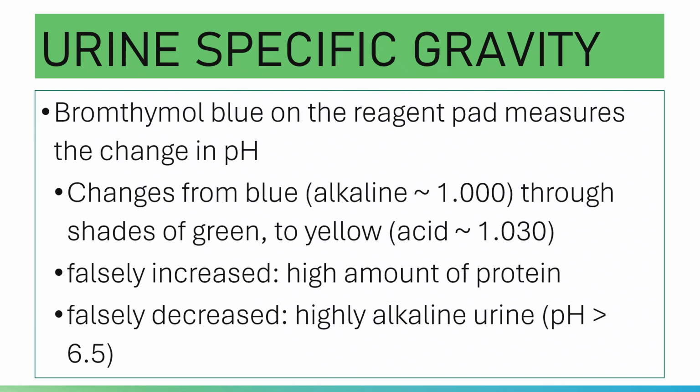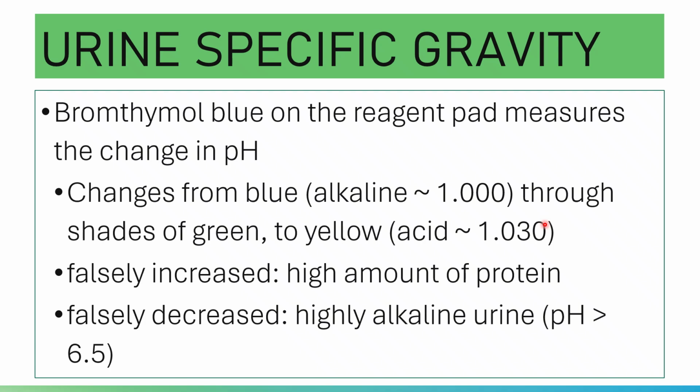If the pH detected is alkaline, it is translated into a specific gravity as such. If it goes to yellow, then it is 1.030. Please note still, it is an indirect measure of specific gravity.